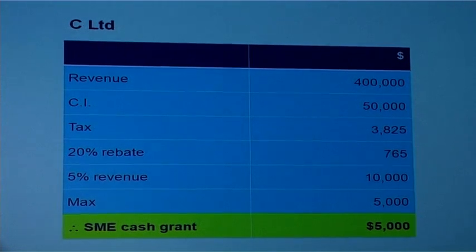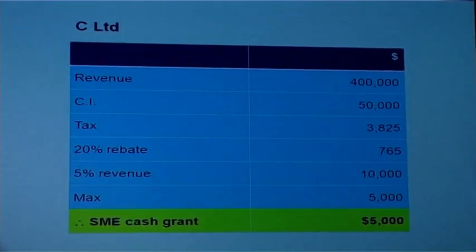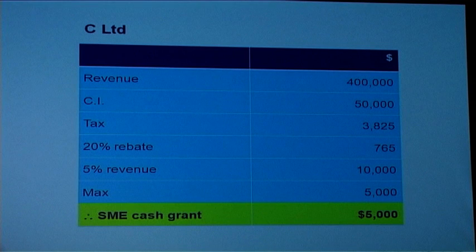Now C Limited, revenue 400,000, chargeable income 50,000, tax payable 3,825. So the 20% tax rebate is 765. 5% of revenue should be 20,000. Maximum cash grant 5,000. So we compare the rebate of 765 with the cash grant. So now C Limited will be entitled to the cash grant.